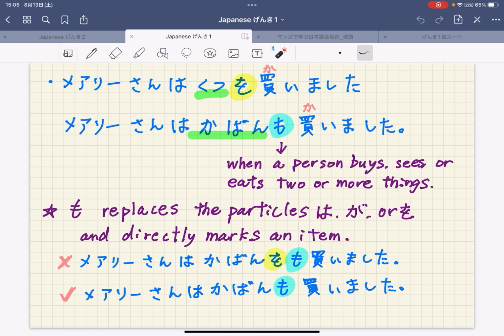It means you can't say メアリーさんはカバンをも買いました, but you should say メアリーさんはカバンも買いました。So please don't insert も after を, but just replace を with も: カバンも買いました。Okay.